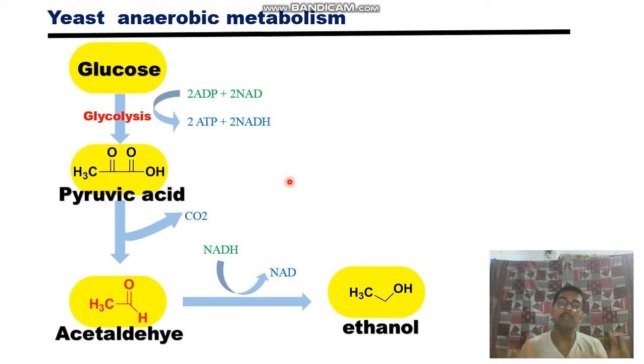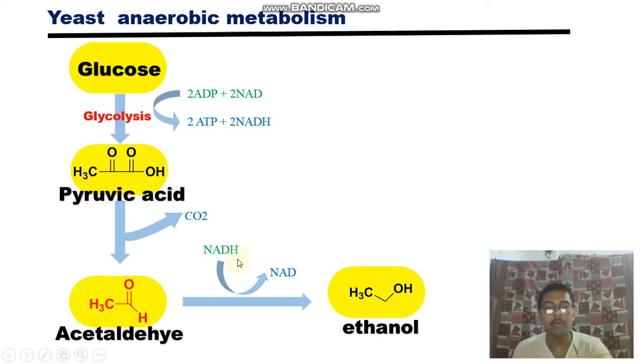This NAD+ is reused by the glycolysis sequence of reactions to be reduced to NADH, and this NADH is again used in the fermentation process. So there is a positive feedback loop: NADH is converted to NAD+, NAD+ goes to glycolysis, glycolysis forms NADH again, and NADH comes back to fermentation. Glycolysis and fermentation form a positive feedback loop. That's how yeast forms ethanol in the absence of oxygen, and that's called the fermentation process.